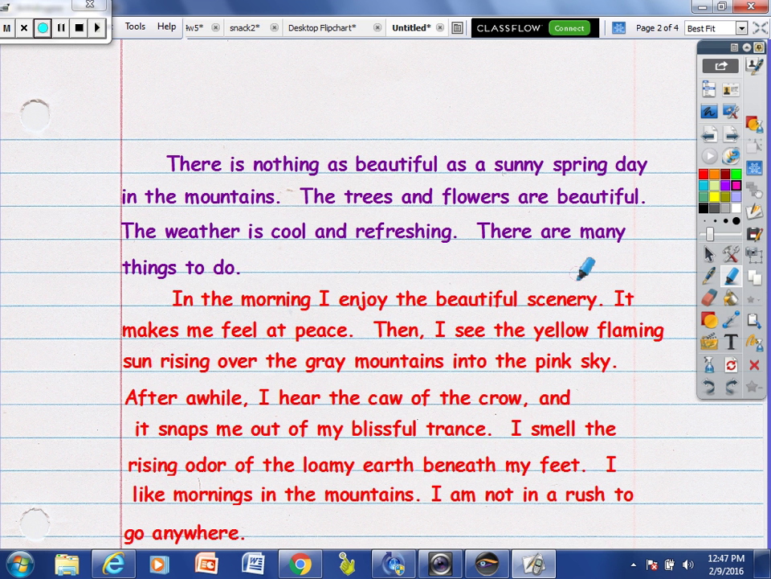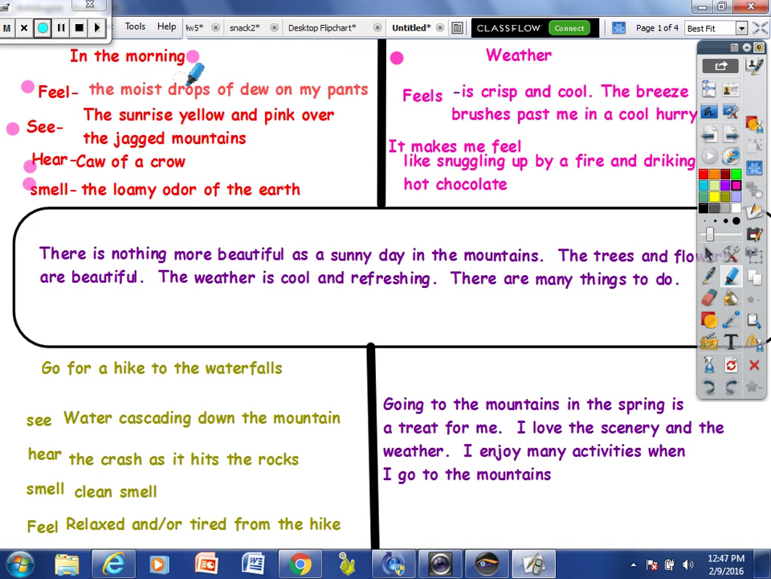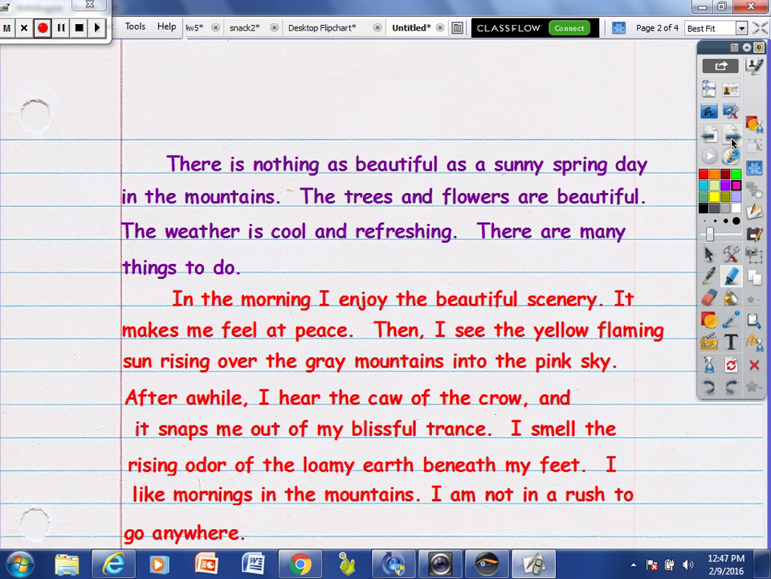If you'll notice here, I said, in the morning, I enjoy the beautiful scenery. It makes me feel. And on my plan, when I wrote feelings, I wrote like what I feel on my legs, like the dewdrops. And once I started writing on my essay, I realized that just doesn't make sense. So I said, it makes me feel at peace. And I talked about how I feel inside. Then I see the yellow flaming sun rising over the gray mountains into the pink sky. After a while, I hear the call of the crow, and it snaps me out of my blissful trance. I smell the rising odor of the loamy earth beneath my feet.